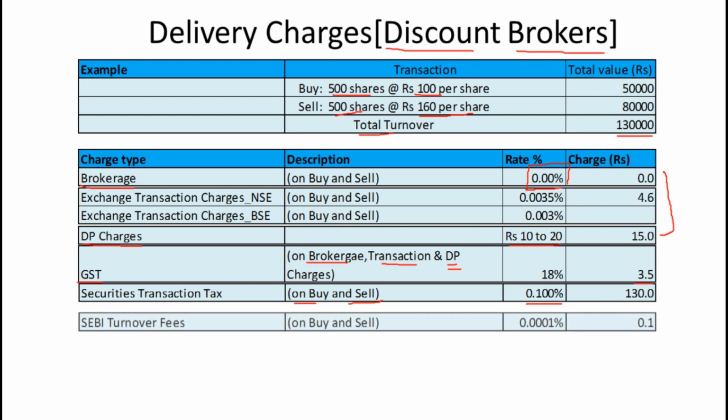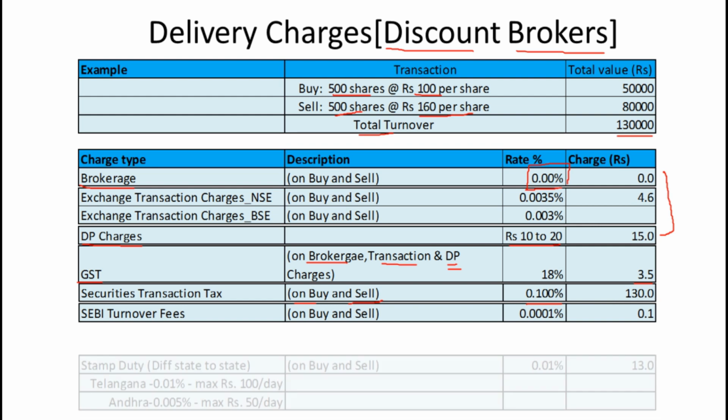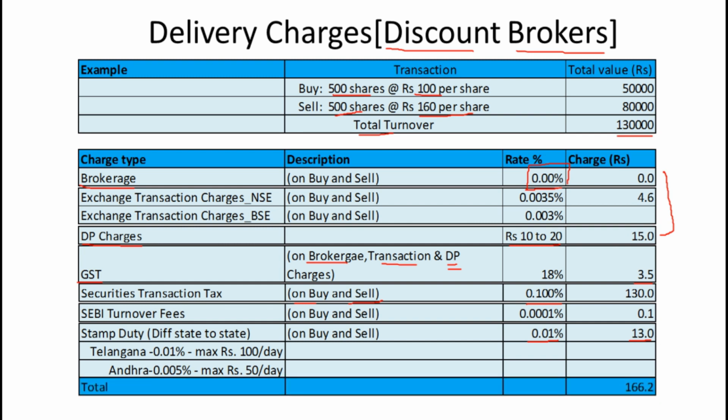Next charge would be the SEBI turnover fee. It would be the same, 0.0001%. It would be 0.1 rupees. Stamp duty may change from intraday to delivery, but for Telangana and Andhra there wouldn't be any change. So I am taking the Telangana charge, 0.01% on turnover. It would be 13 rupees. So when you add up all these charges, the total charge would be 166 rupees for this delivery transaction.